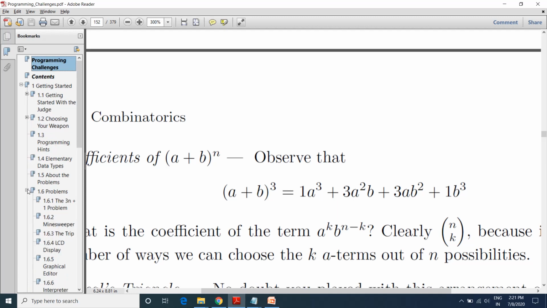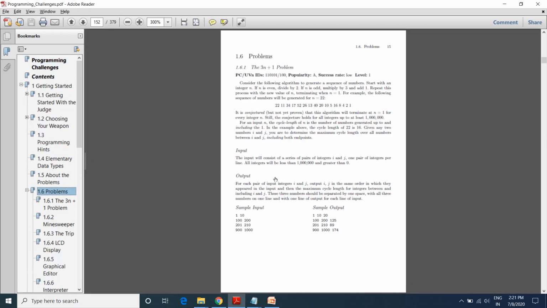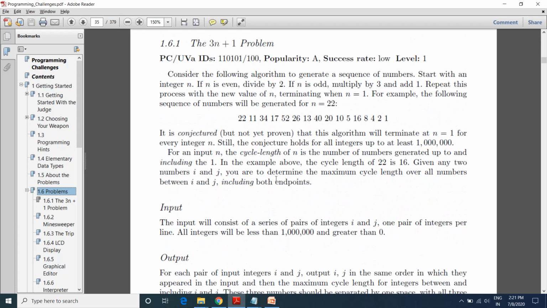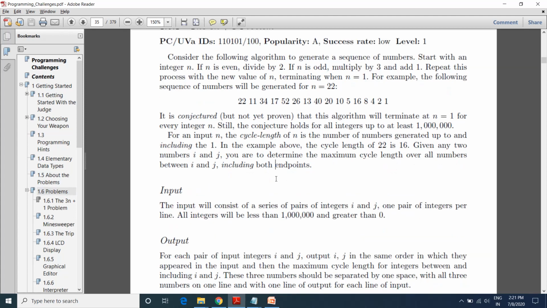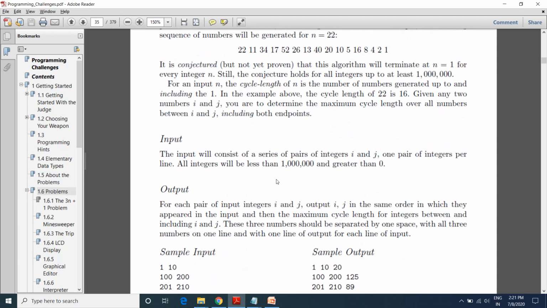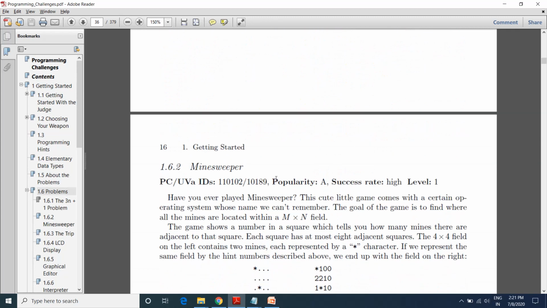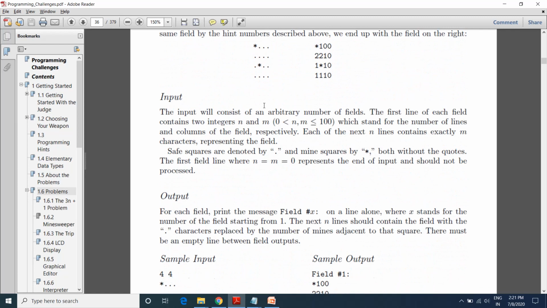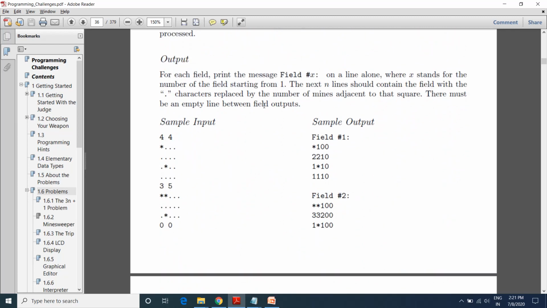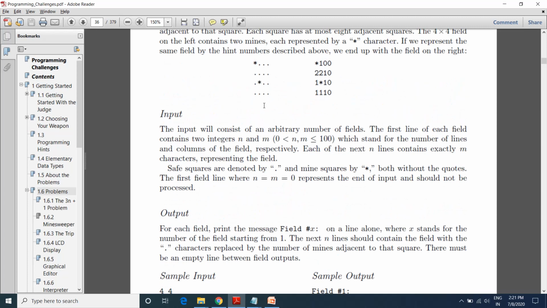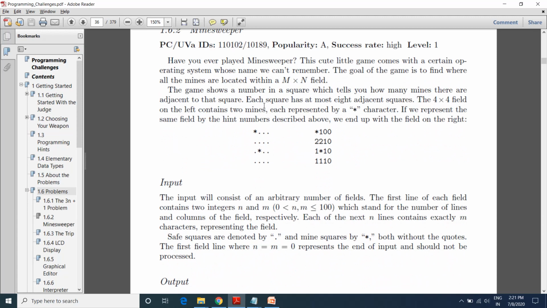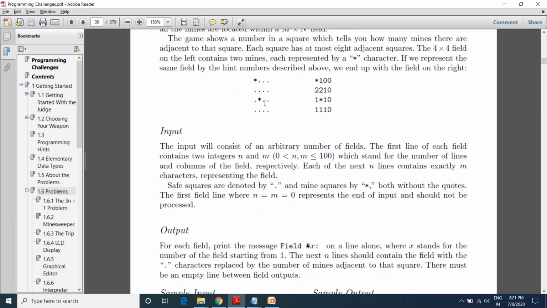Let's see the problems. Here are the problems which you might see in the book, that is 3n plus 1, with certain kinds of equations or certain kinds of values provided, and some input and output is also provided. Now this one is Minesweeper, and you can read this problem, what kind of input and what kind of output they are expected. You can go through it and find the solution or find the code to this problem.